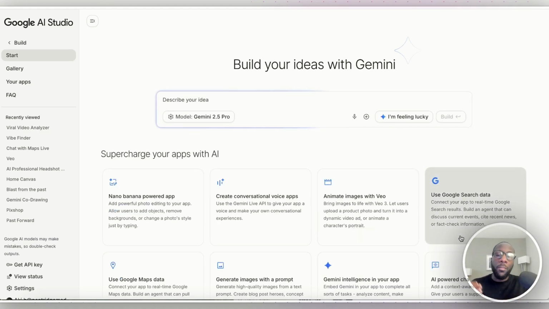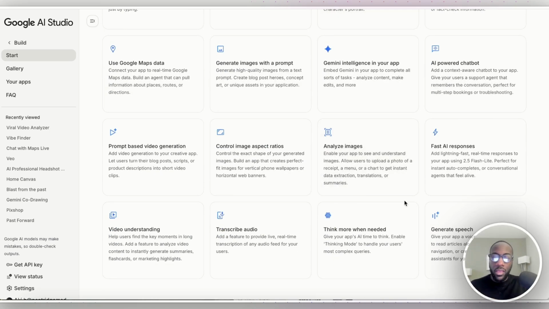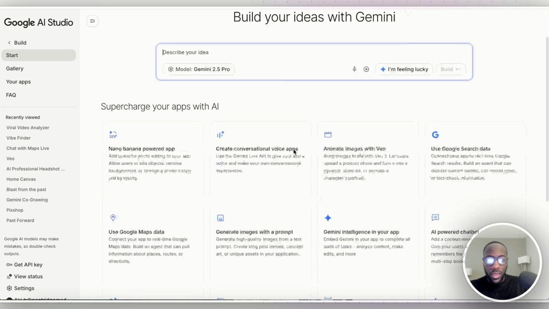The idea is that it makes it significantly easier to build what you have in mind. Because, for example, if I want to build a video understanding tool, I could literally just click on this and then type in the prompt that I want for the idea. Typically with video, if you're dealing with just the browser, you're going to have issues with what's called CORS. But by having this as a part of the feature, I can now come in and incorporate the storage bucket, whether it's through AWS, Firebase, or another third-party platform. By having this feature here, it makes things significantly easier.